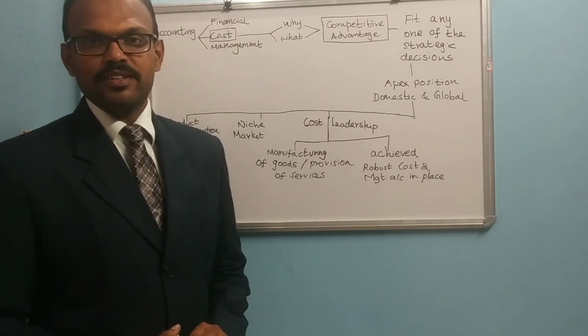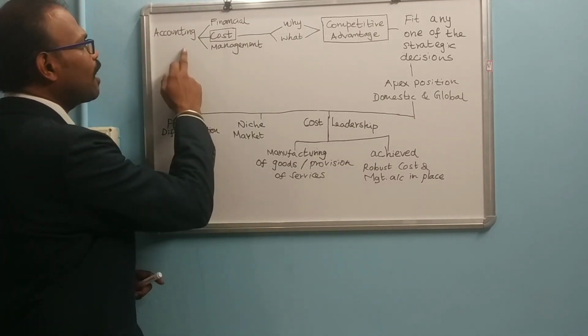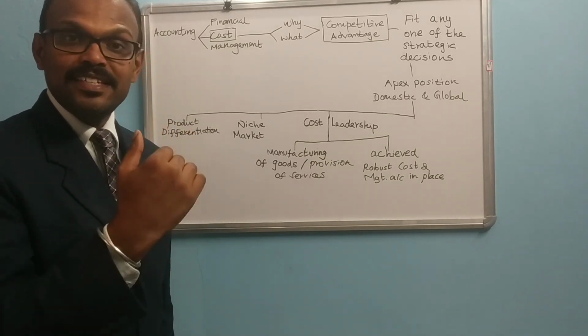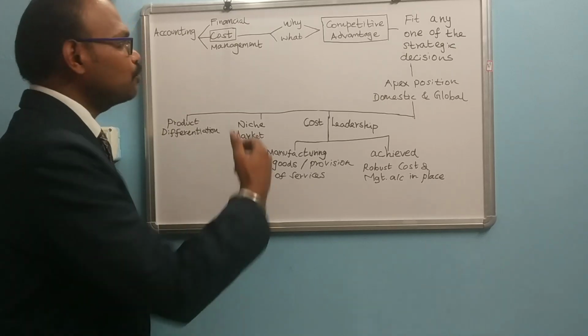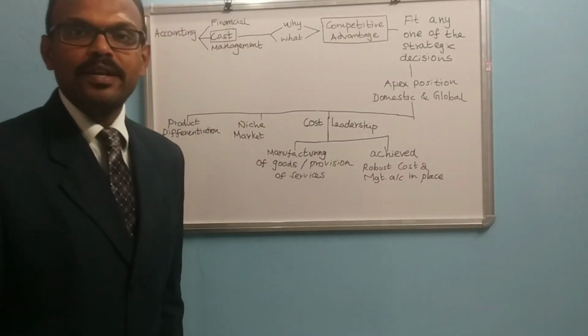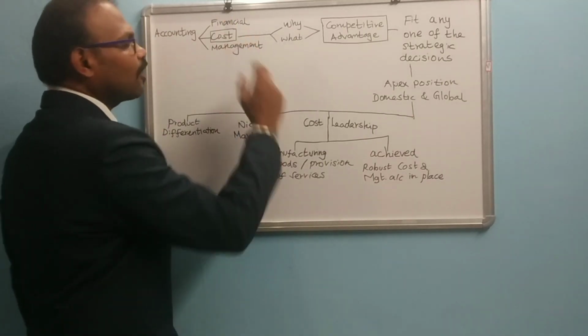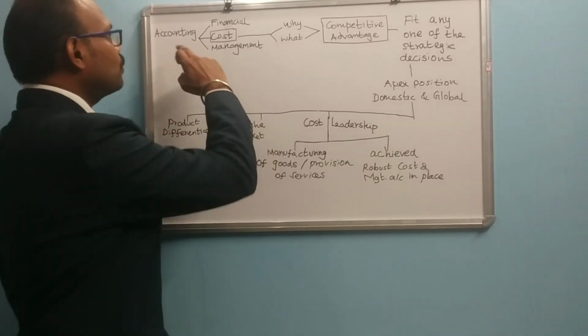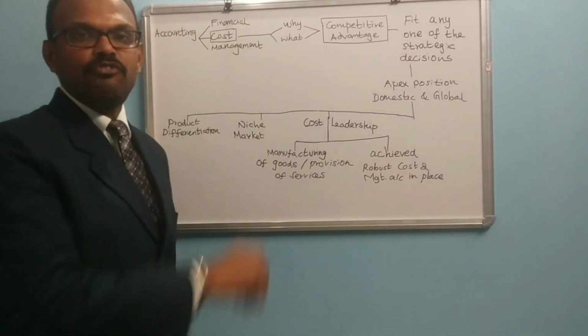branches of accounting are. Normally, accounting is broadly classified into three parts: financial accounting, cost accounting and management accounting. So what is meant by financial accounting? Financial accounting is also a field or branch of accounting.